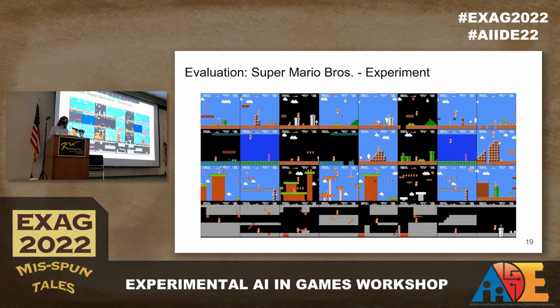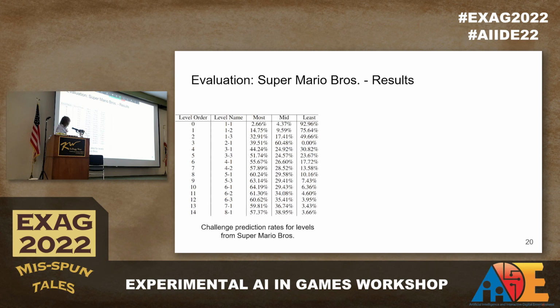We use a Spearman's rho correlation test to verify if challenge and level number are correlated. As a reminder, our subscript S on the next slide is going to denote if a prediction is increasing in frequency or decreasing in frequency. So how does it look? Here's the table of output for level number and the different challenge ratings, with most on the left, mid in the middle, and least on the right.